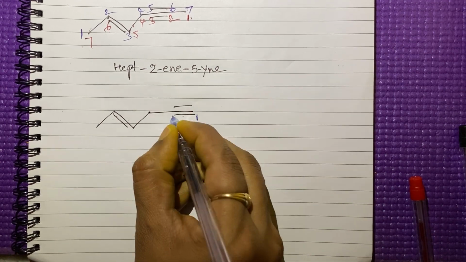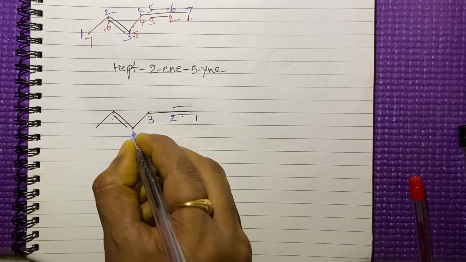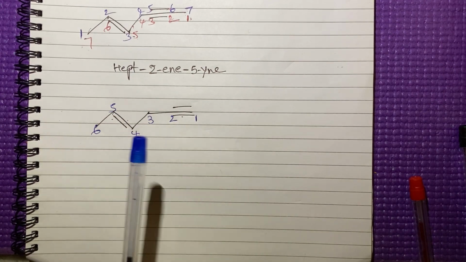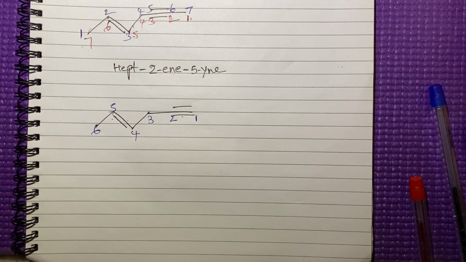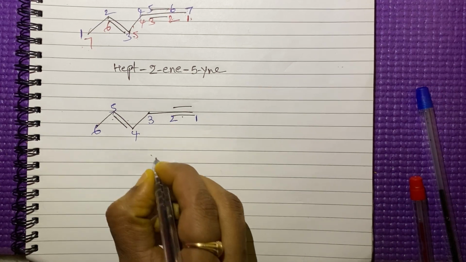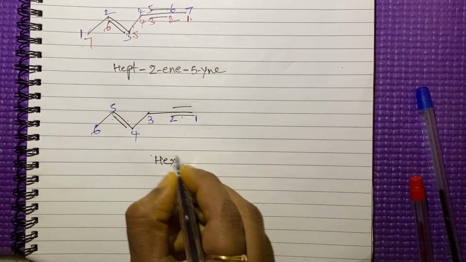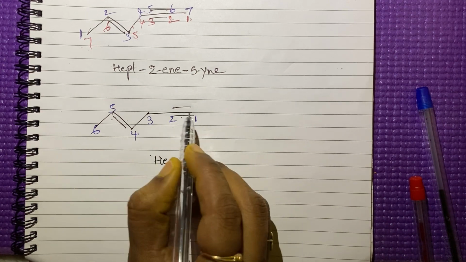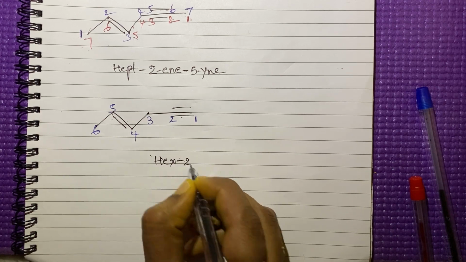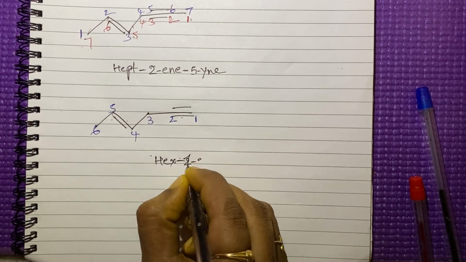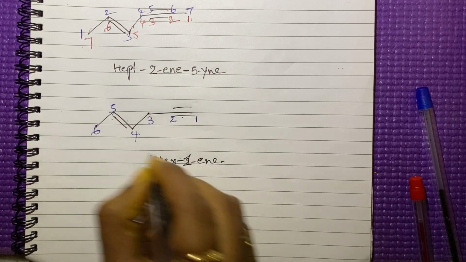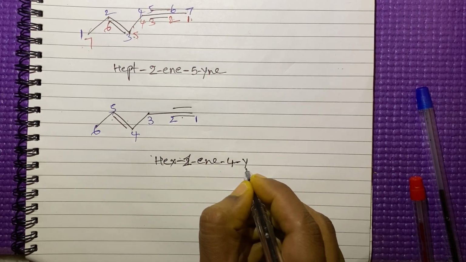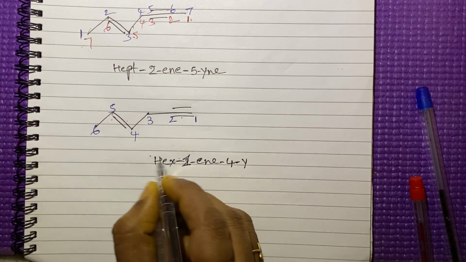1, 2, 3, 4, 5, 6. What is the parent chain? How many carbon atoms are there? 6. So hex. According to the alphabetical order, we have to write the ene first.